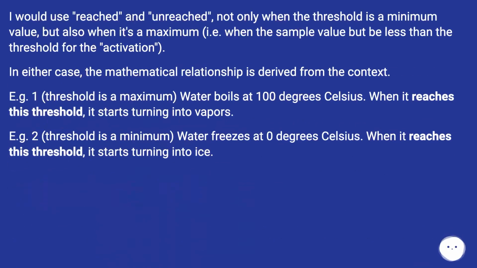I would use reached and unreached, not only when the threshold is a minimum value, but also when it's a maximum, i.e. when the sample value must be less than the threshold for their activation. In either case, the mathematical relationship is derived from the context. For example 1, threshold is a maximum: water boils at 100 degrees Celsius. When it reaches this threshold, it starts turning into vapors. For example 2, threshold is a minimum: water freezes at 0 degrees Celsius. When it reaches this threshold, it starts turning into ice.